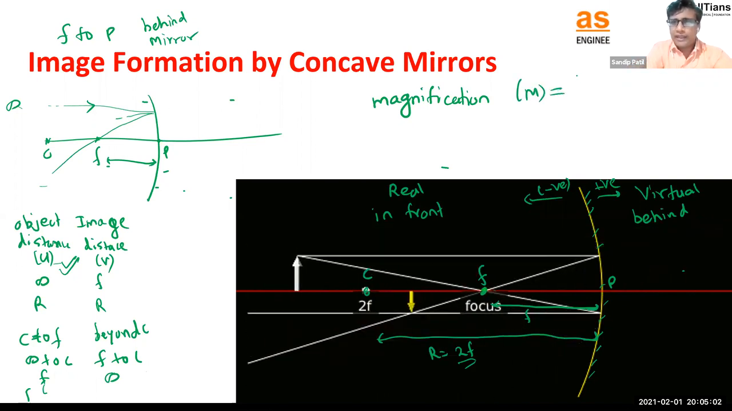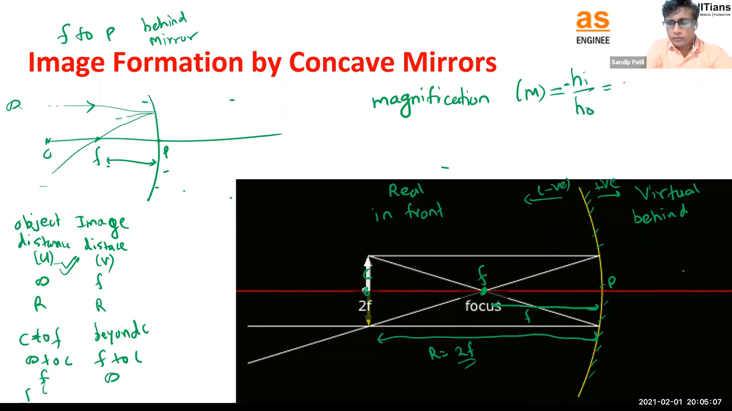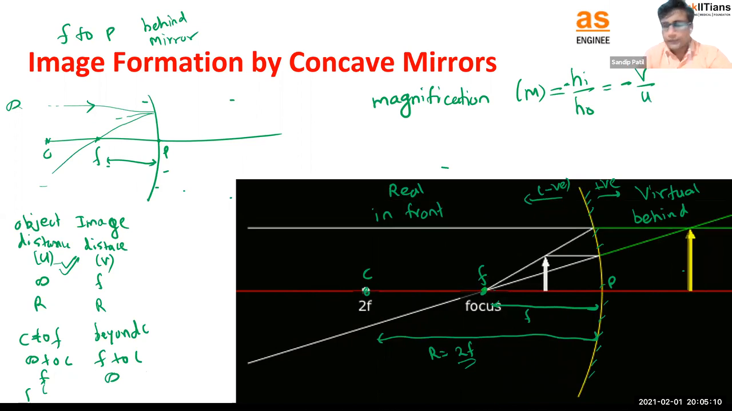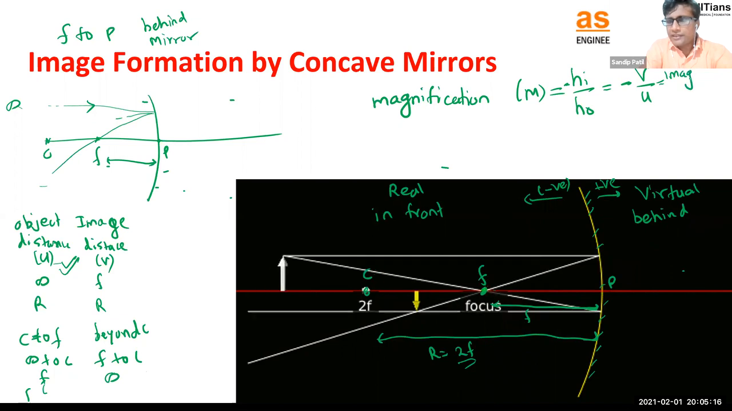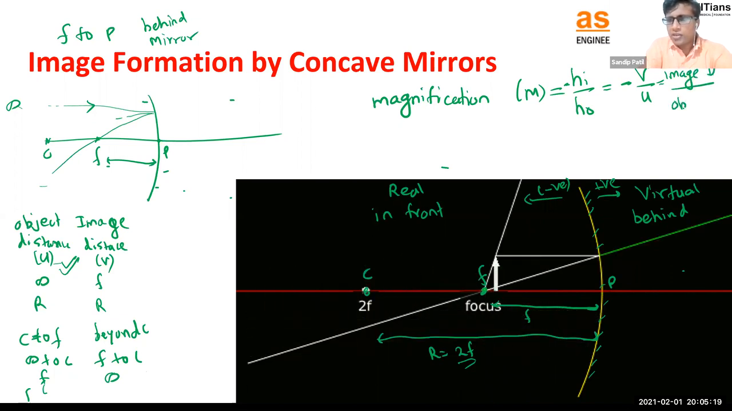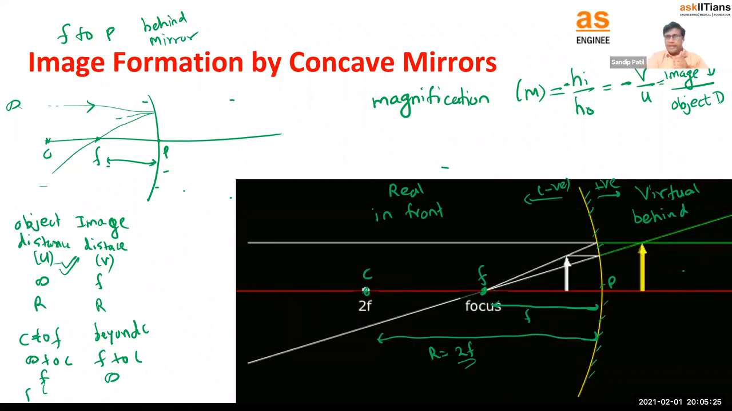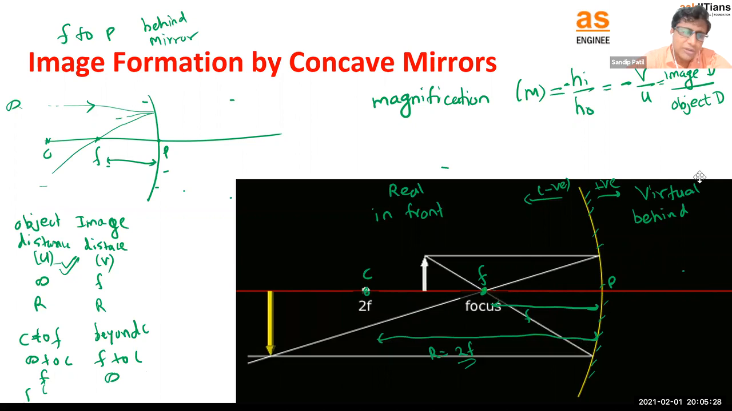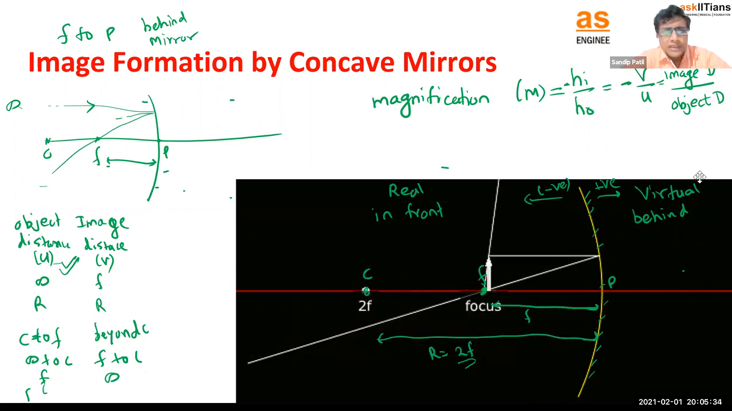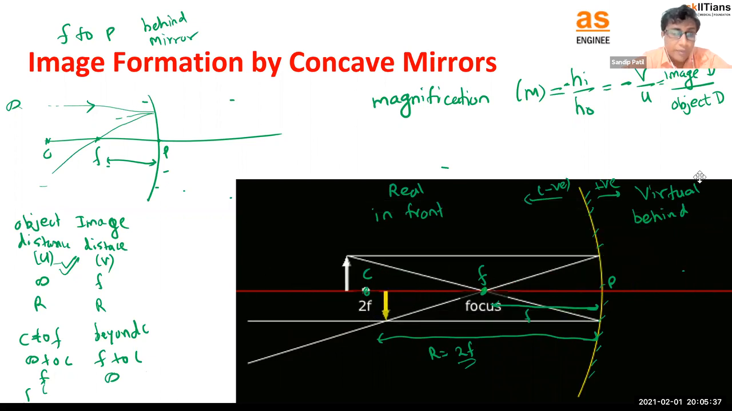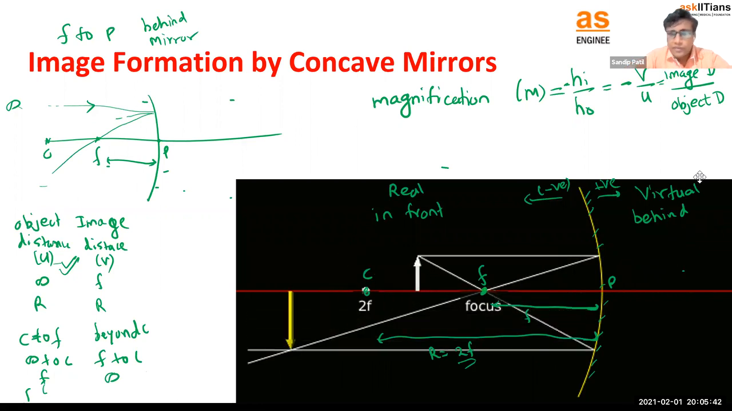The magnification formula is height of image upon height of object, with a minus sign, or there is one more formula: minus v by u. Here v is the image distance and u is the object distance. This is another formula for magnification of the concave mirror, and we can use the same formula for the convex mirror too. So these are the concave mirror formulas. We also have a table there.